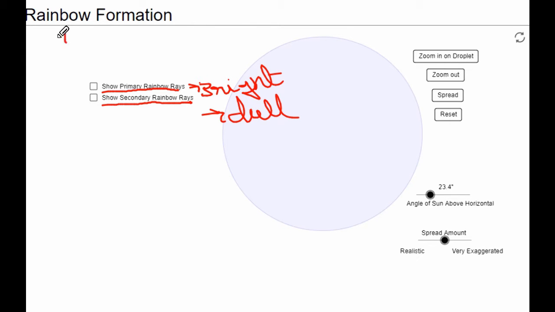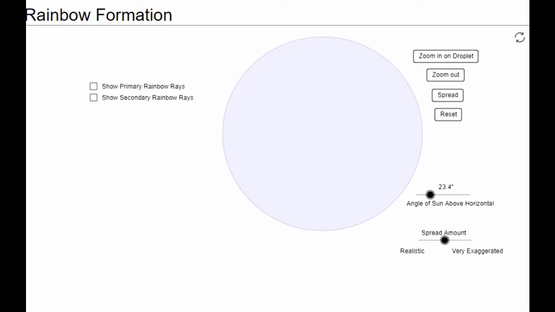This rainbow is a result of three phenomena. One is TIR, which is total internal reflection, or simply you can call reflection, then refraction, and the last one is dispersion. So the rainbow formation is a result of three phenomena: total internal reflection, refraction and dispersion. Now let's discuss the primary rainbow.